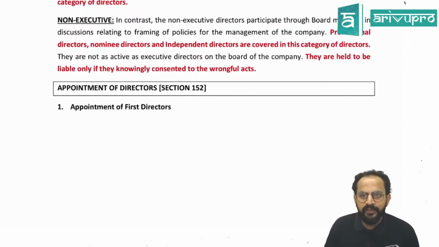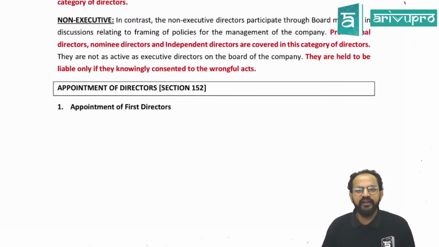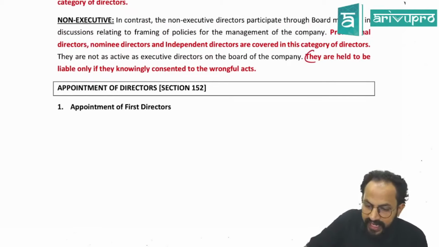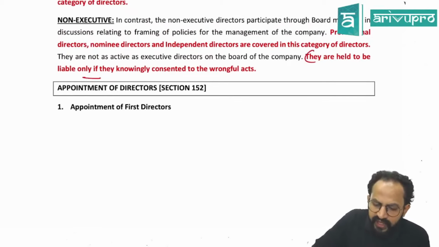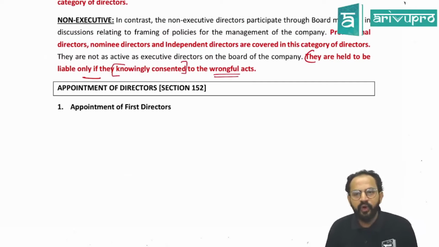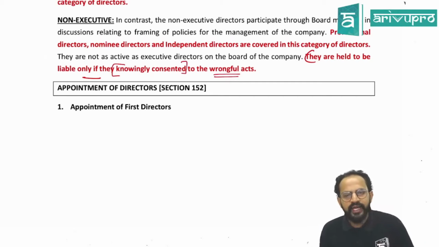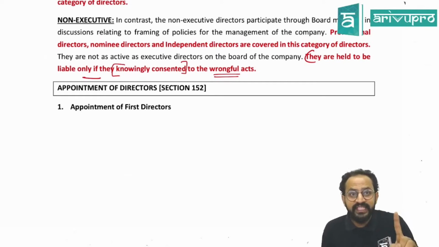One more point, whenever you see a non-executive director, they are held liable only if they knowingly consented to the wrongful act. Sir, what do you mean by this? See, the board of directors, whether they know it or not, if something wrong happens in the company, the executive directors are liable for it.